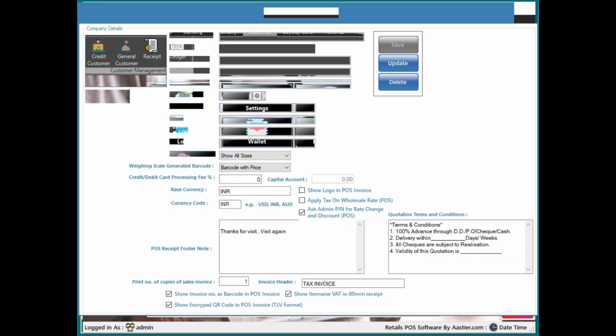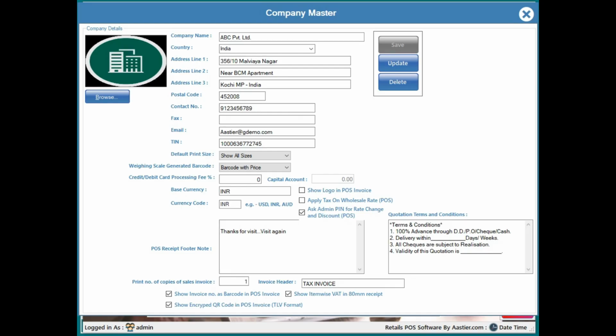While going back, you will have options for your currency details. You can update over here, and in case you wanted to show the logo of your shop in the POS, you can update. You can just click this check box option. And suppose you don't want to show taxes on wholesale rates, then you can use these options.